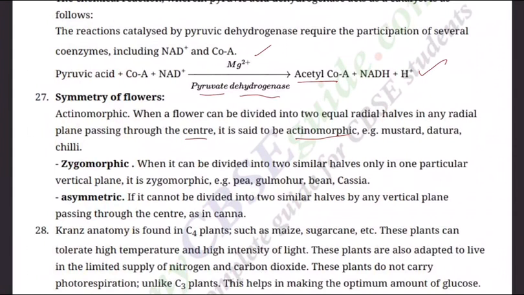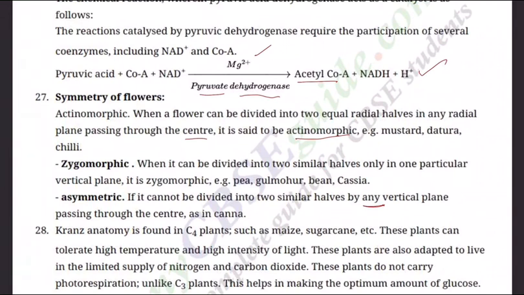Zygomorphic, on the other hand: when the flower can be divided into two similar halves only in one particular vertical plane, it is zygomorphic. Pea, gulmohar, beans, cassia. And asymmetric: if the flower cannot be divided into two similar halves by any vertical plane.